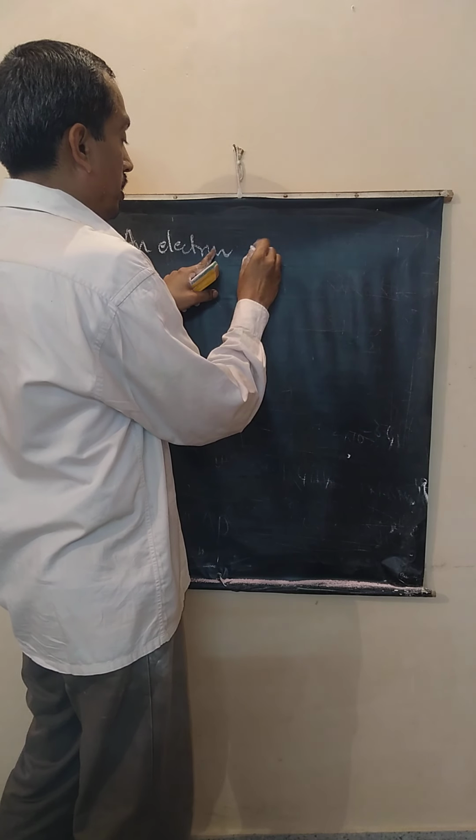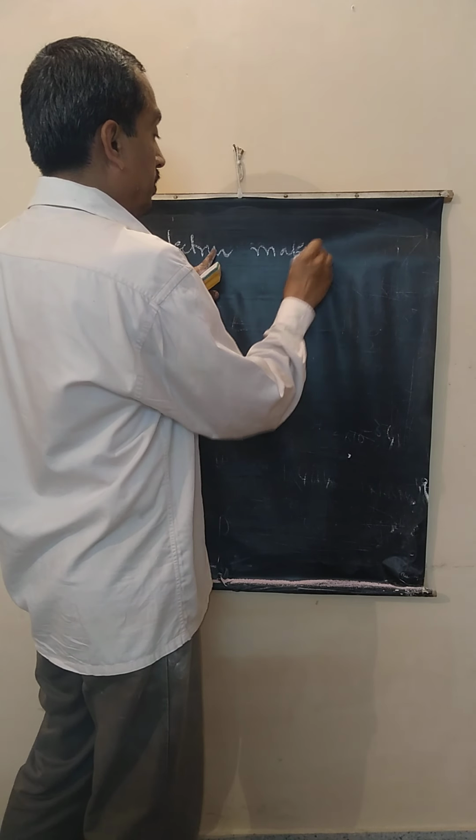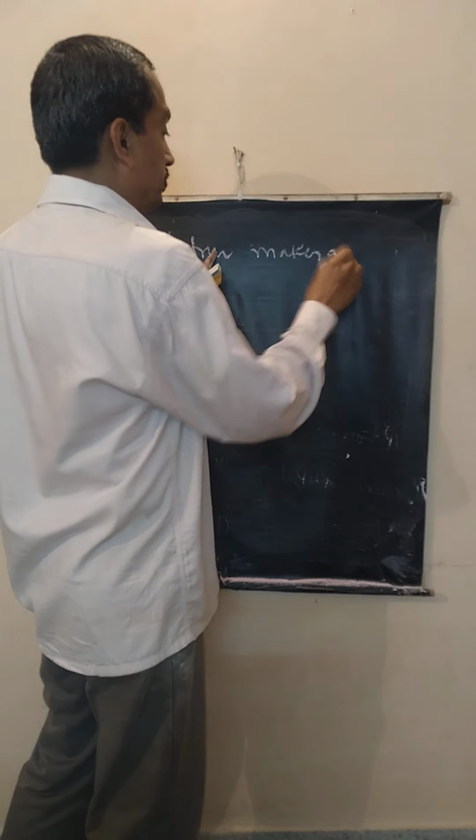Here, an electron makes a de-excitation, emitting radiation at 650 nanometer with a width of 0.1 nanometer.